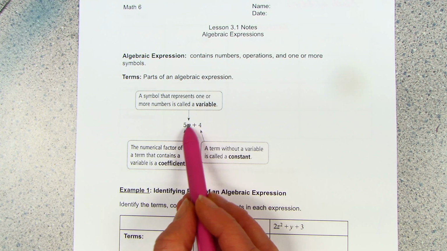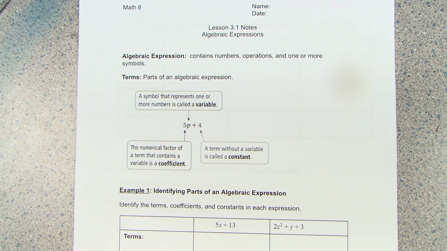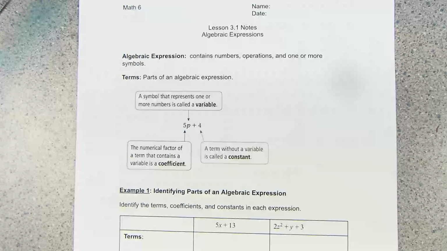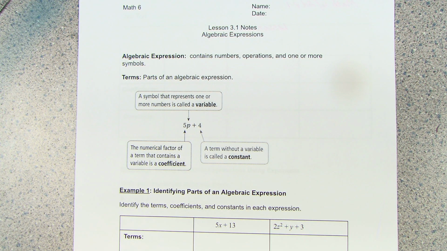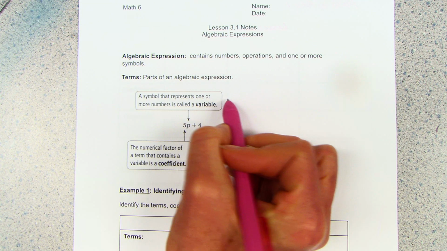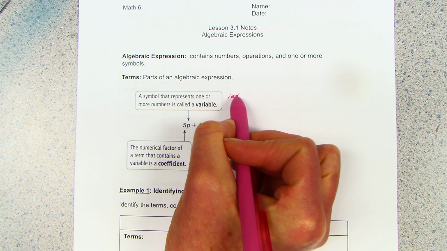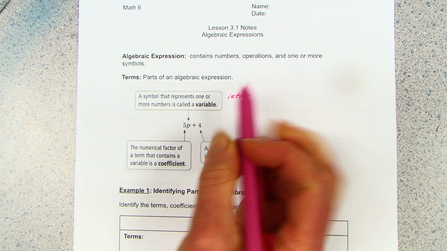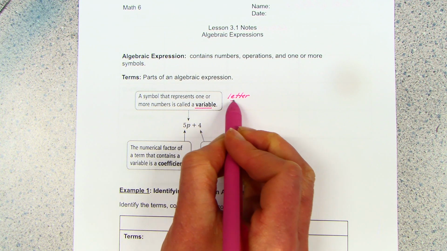And when you see that letter in there, that letter can stand for any number. Now, sometimes kids make a little pattern and they say, well, A must stand for 1, and B must stand for 2, and C must stand for 3. And that makes perfect sense, but that's just not how we do it. Any letter can stand for any number, right? And that letter is called a variable. And I'm going to write the word letter out beside that. Okay. Variable is a letter.